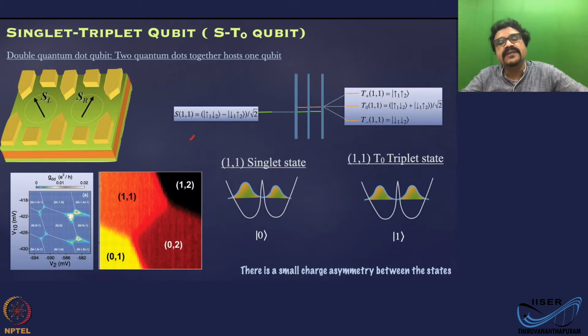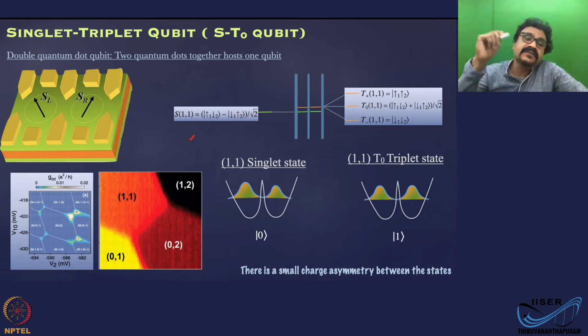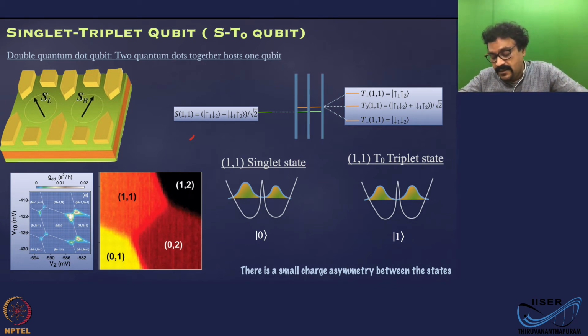Now the second approach, which is also equally pursued, is called the singlet-triplet qubit or ST0 qubit. In the previous architecture, we had one physical qubit located in one dot. But now in this architecture, what you have is two dots making one qubit.